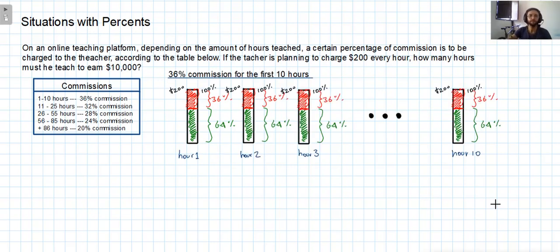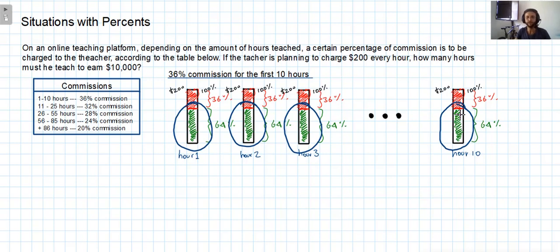So it's going to look something like this. What he earns for the first hour, this representation, we're going to have it 2, 3, 4, 5, 6, 7, 8, 9, and 10 times, from the first hour to the 10th hour. And we will calculate how much money he earns for the first 10 hours, or in other words, how much green we have in these 10 representations that I am doing here.